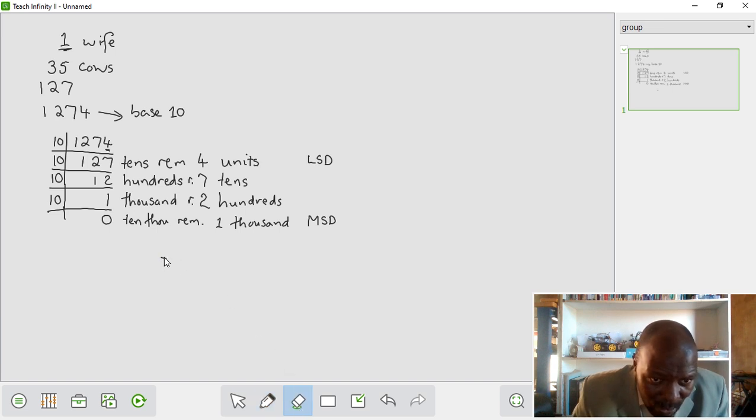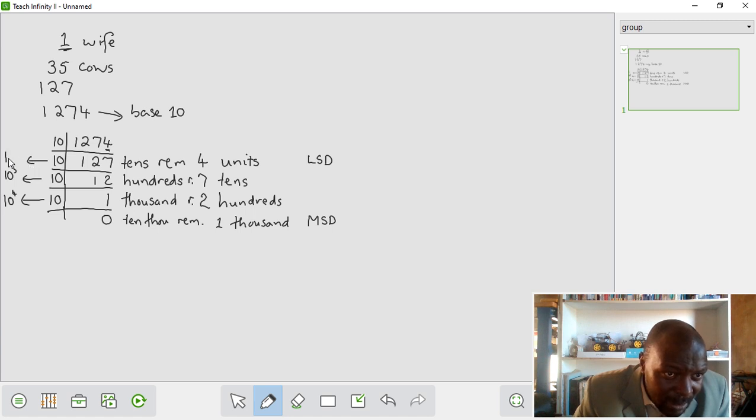I want to do something here that's going to clarify what I'm trying to highlight. At this stage, this was 10 times 10 times 10 times 10. This is 10 to the power of 4 at that stage. This here would have been the stage where we are looking at 10 to the power of 3, 10 times 10 times 10. This here is 10 times 10, 10 to the power of 2. And this here is what? 10 one time. So our 10 is actually 10 to the power of 1. Our 100 is 10 to the power of 2.